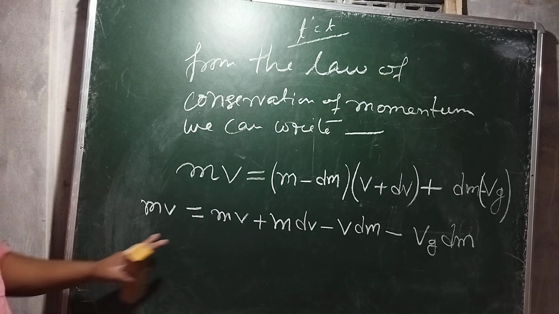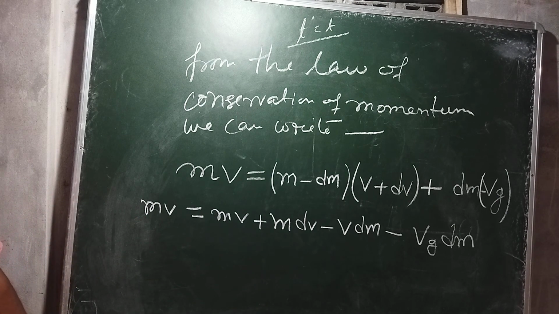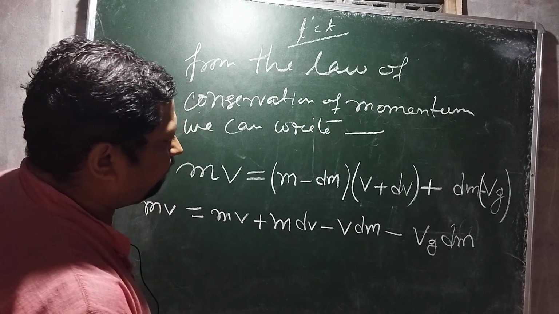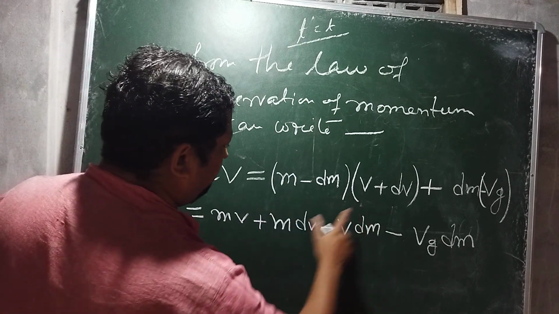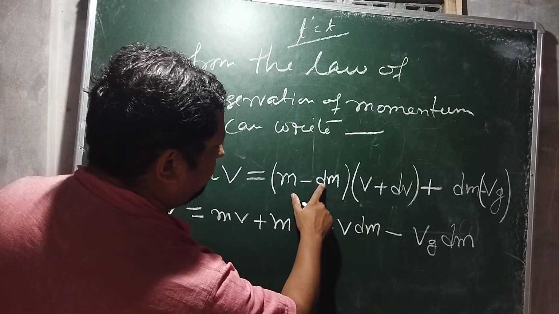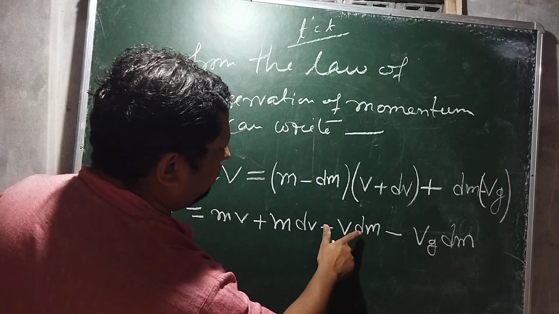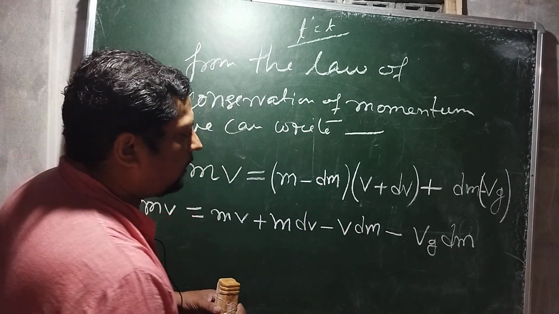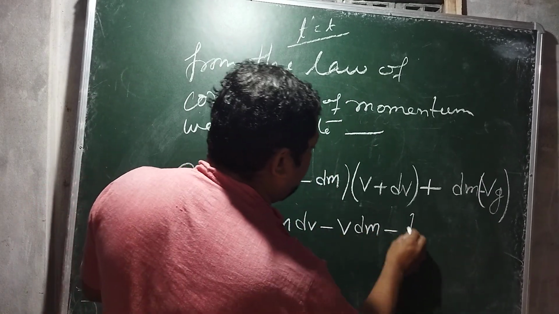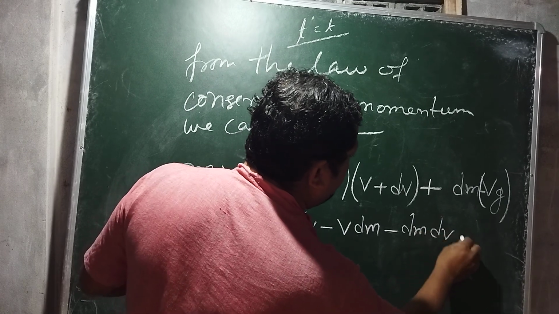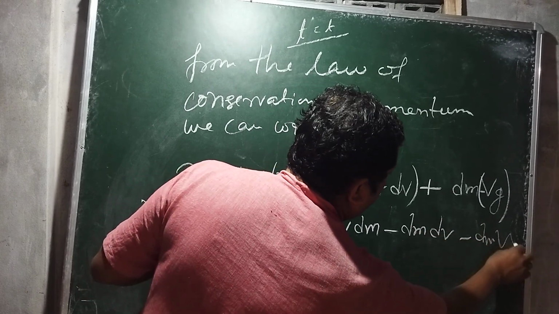Okay, this is our equation. One part I just make a correction: minus dm dv minus dm vg.